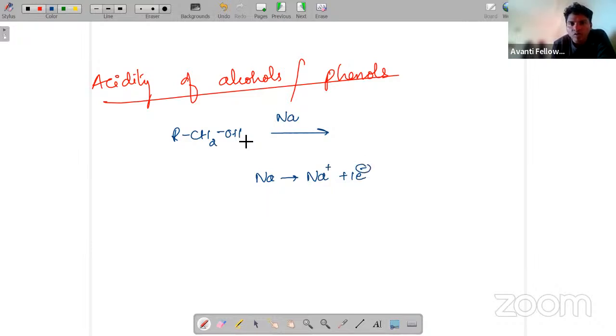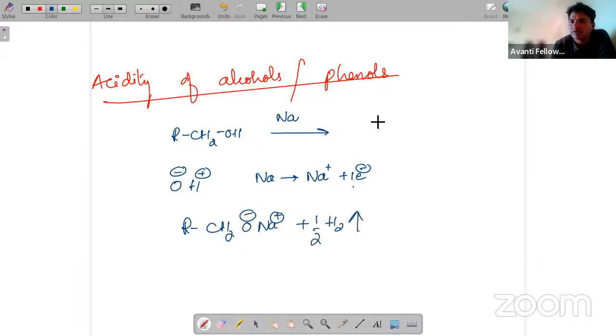Now we know between oxygen and hydrogen, oxygen is more electronegative, hydrogen is electropositive. Now this hydrogen, what is going to happen? RCH2O minus and Na plus will form, and this H plus will consume this one electron and become H2 gas. So always remember, whenever we treat with a metal, a gas is going to be released, that is H2 gas.